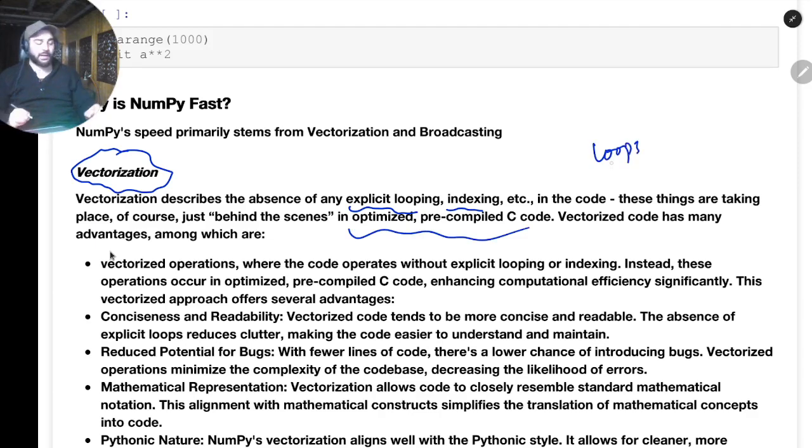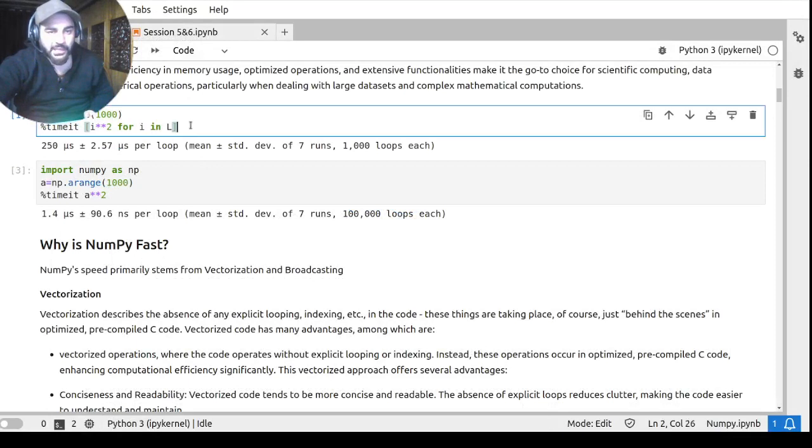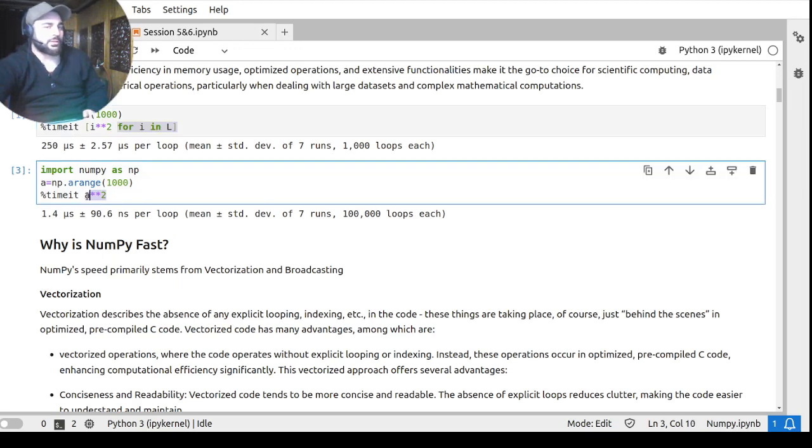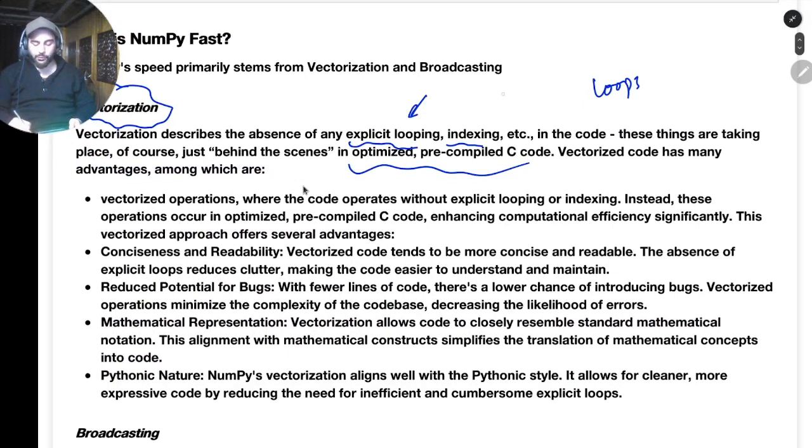If I go back to the coding window, you can see that in the first case we wrote a list comprehension, a for loop is here. But here we don't see a loop. I just said a square 2. This is called vectorization. Vectorization means I don't use loops explicitly. Here I use loops explicitly, but in NumPy, the loops are not used explicitly. There we have pre-compiled C code which does the computations really fast. Am I clear with this? What is the meaning of vectorization? Because we don't use loops and we don't do indexing, the operations become faster.